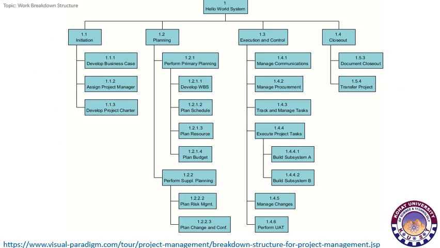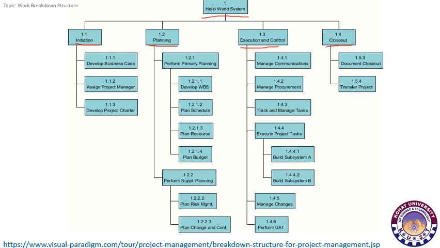Let's understand the concept of work breakdown structure using a simple example like Hello World system. So at level 1 we have a complete system or project, that is Hello World system, and now we want to compile its work breakdown structure. At the first level we have divided this into initiation, planning, execution and control, and closeout. So see, the complete project at level 1 is divided into 4 units or 4 tasks, that is initiation, planning, execution and control, and closeout.